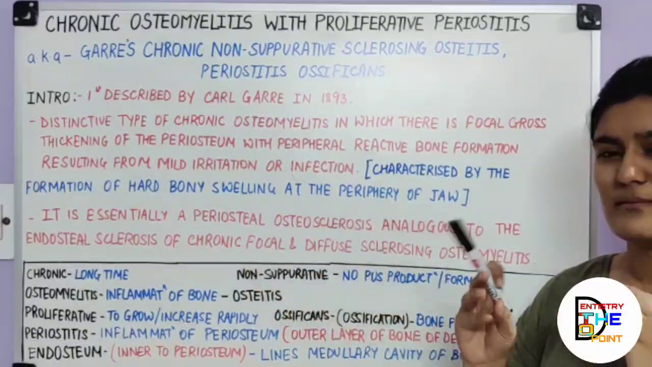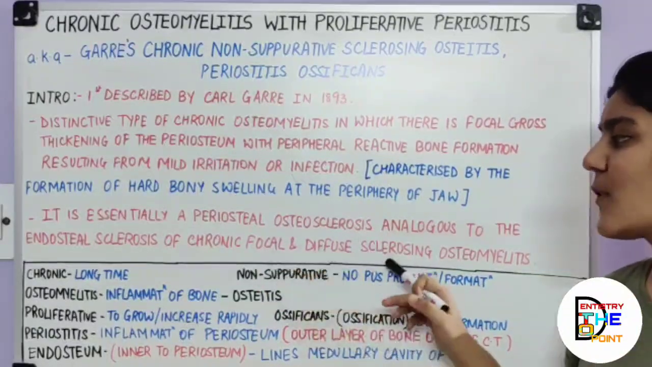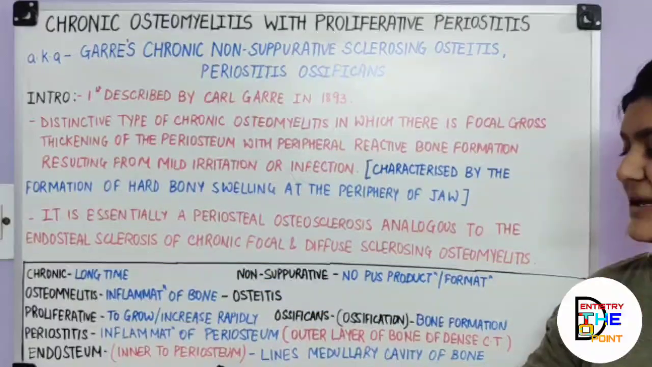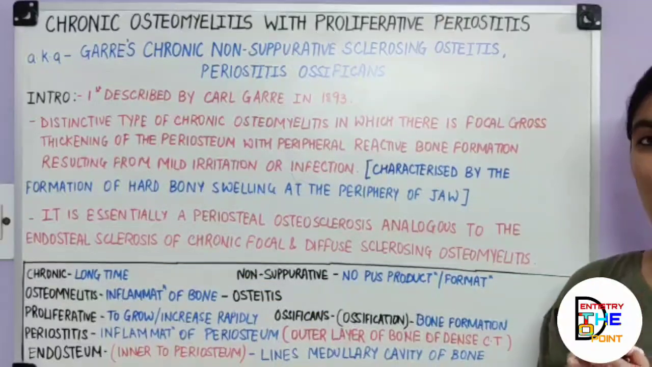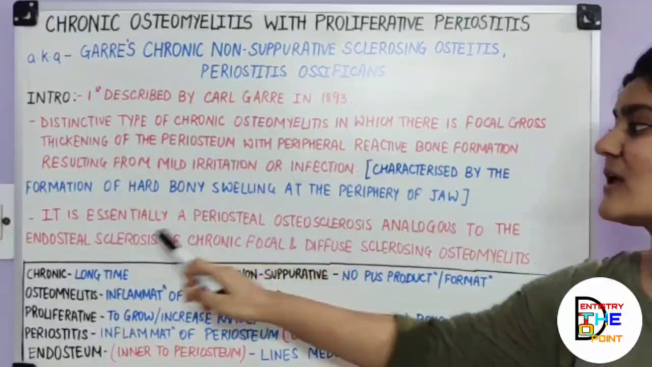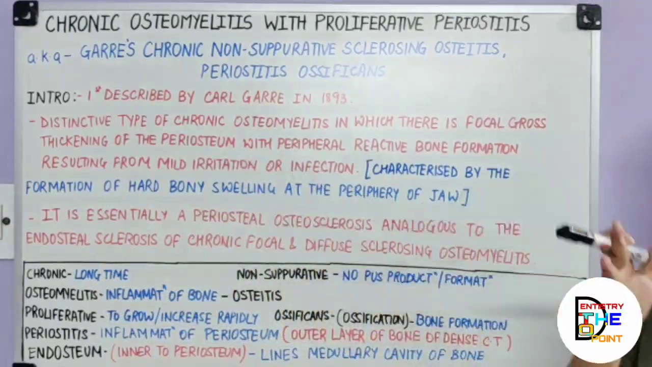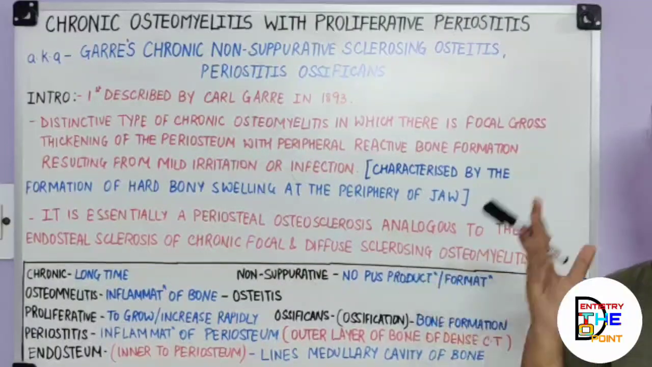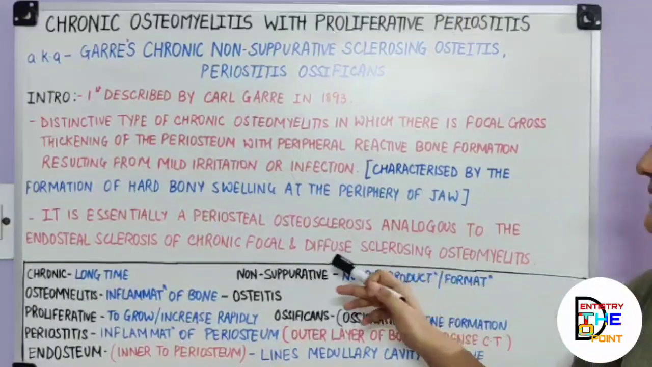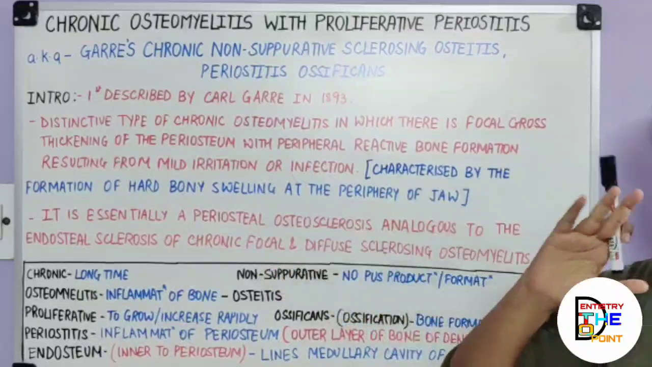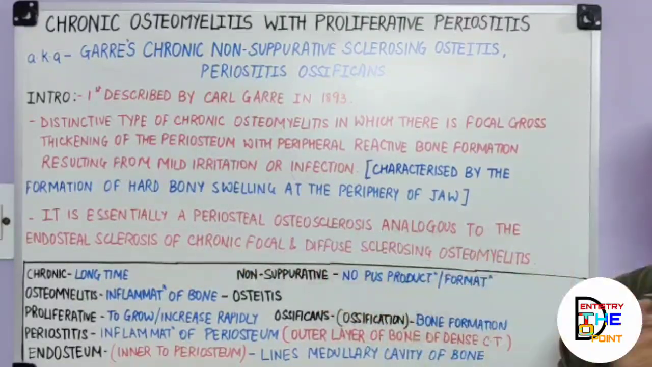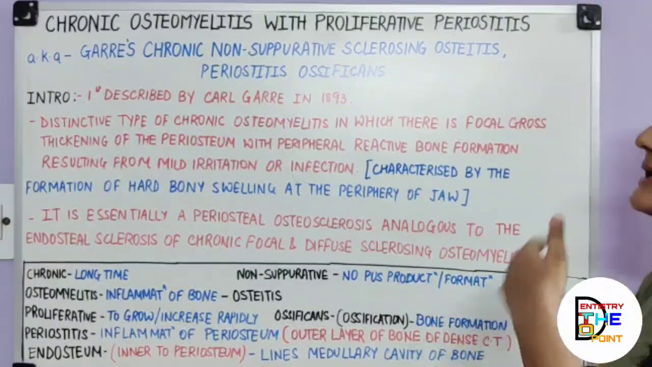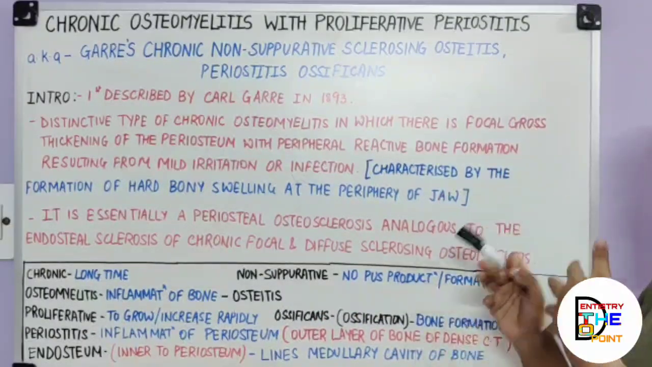So I'll give you a brief here: in those forms you have said that it involves the endosteum of the bone. As I mentioned, endosteum is inner to periosteum. So now you know that in these forms the infection is limited to the endosteum of the bone. Okay? It does not spread outwards to the periosteum. So the infection is limited there, but here in Garré's it is involving the periosteum. So they have given a comparative line that Garré's osteomyelitis is analogous,